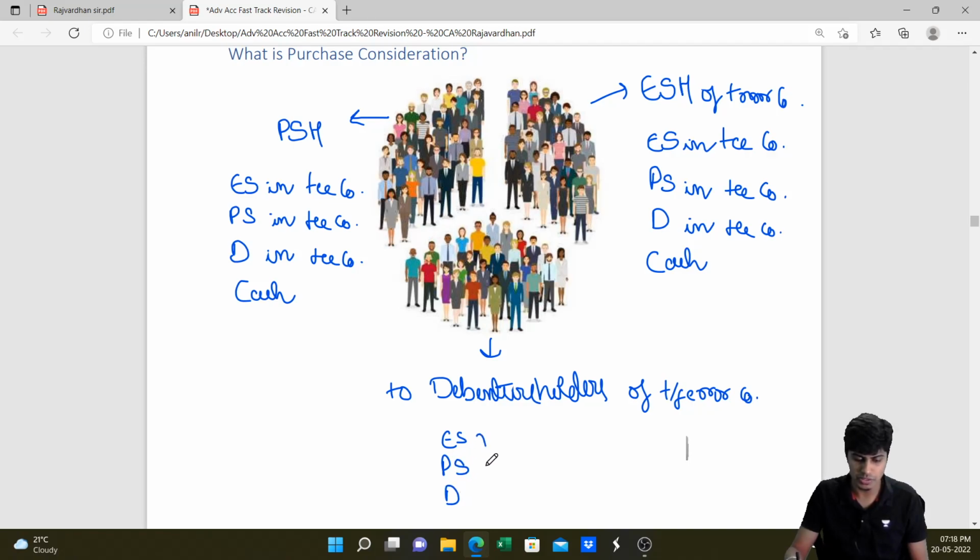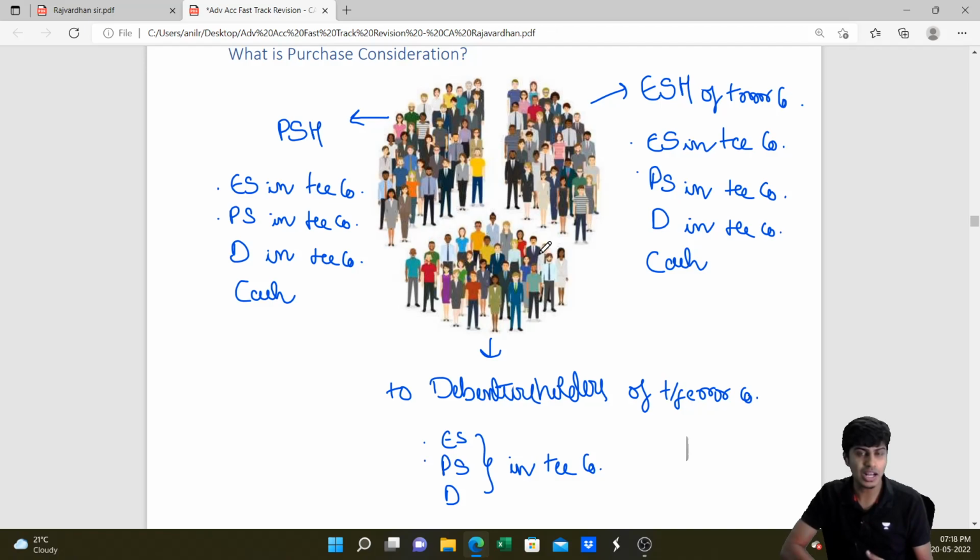We can give them debentures in the transferee company. Now tell me, what all would form part of PC? Would everything form part of PC? Or would you say equity shares and preference shares would form part of PC? Or whatever is paid to preference shareholders and equity shareholders forms part of PC?